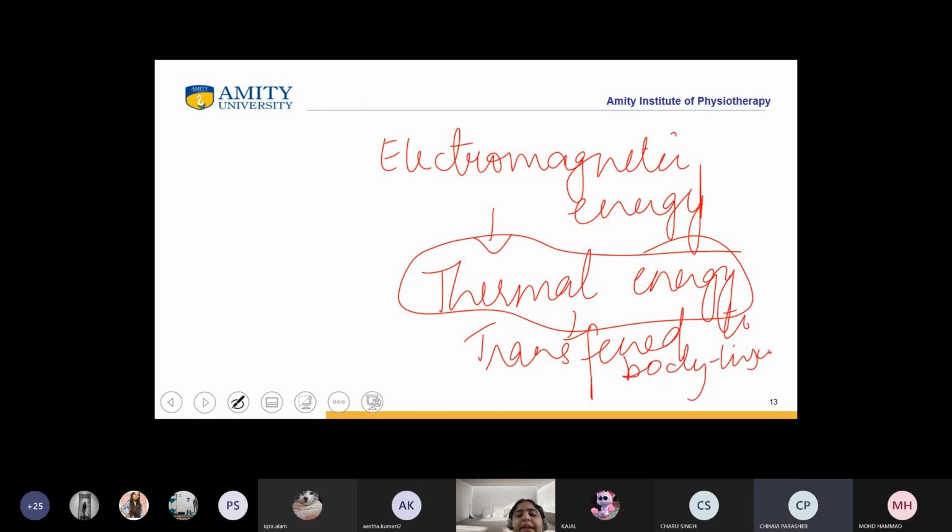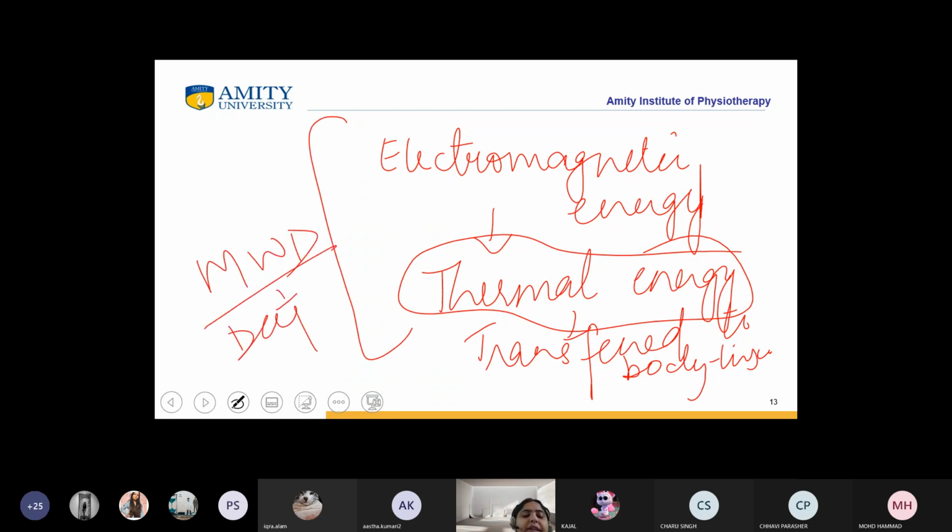Yes, ma'am. A similar thing is happening in MWD also, but the penetration is not deeper. Why is the penetration not deeper? Beta, we have studied just now. Can you tell me?